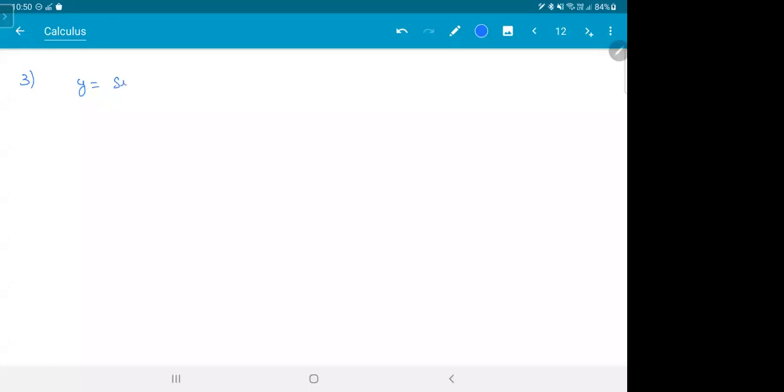Y is equal to sin x. This was easy. So dy by dx of sin x is cos x. There is nothing here. Sin's differential is cos. Y is equal to cos x. So differential, I'll stop writing that y there, I'll directly write this thing. Cos x is minus sin x. You need to remember these things.